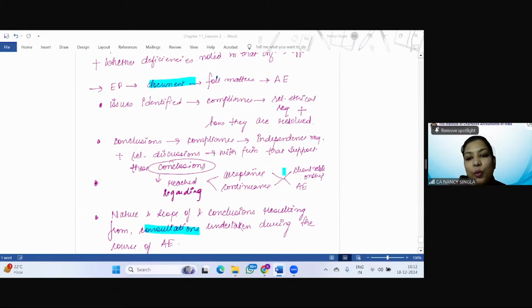So we will do one thing. We'll take a break of 10 minutes here, and after the break, we will be discussing the case study and the past year question with respect to this chapter. And most importantly, we'll also be covering SA 710 on comparative information that we have left when we were doing chapter number 8, right? So let's take a quick break of 10 minutes here. And in the break, you can send in all your queries, whatever you have relating to the entire syllabus of auditing and ethics that we have done in our earlier sessions. So a quick break of 10 minutes here.